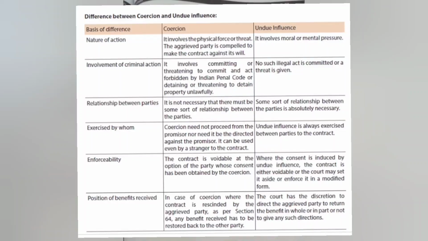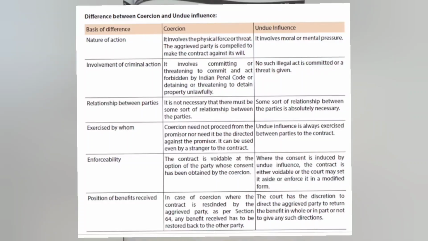After coercion, we have enforceability. The contract is voidable at the option of the party whose consent has been obtained by coercion. Where the consent is induced by undue influence, the contract is either voidable, or the court may set it aside or enforce it in a modified form.